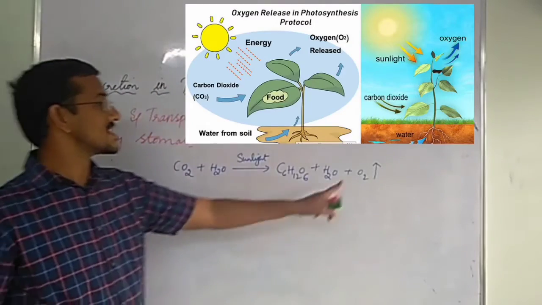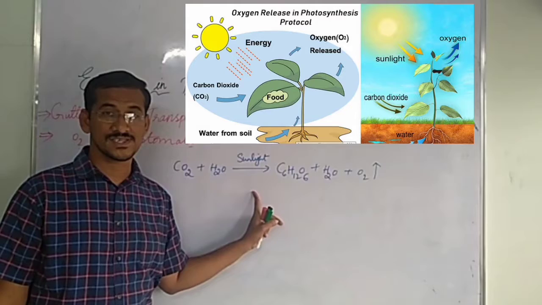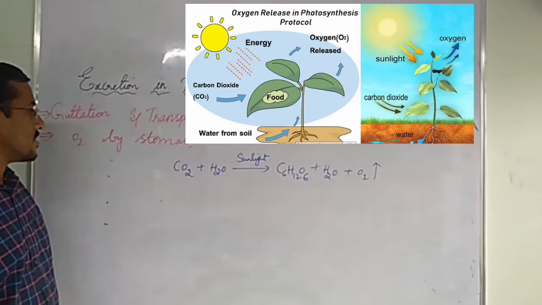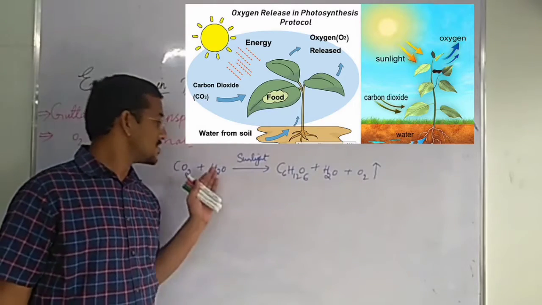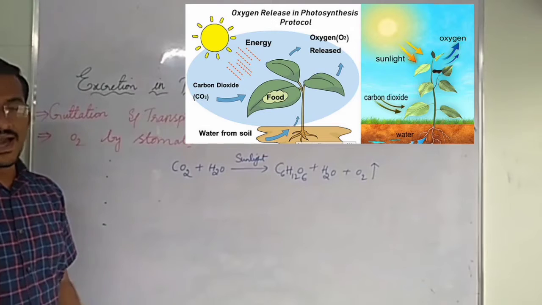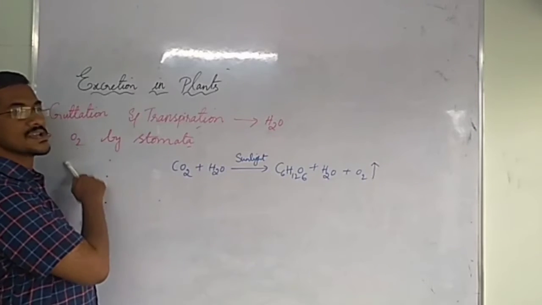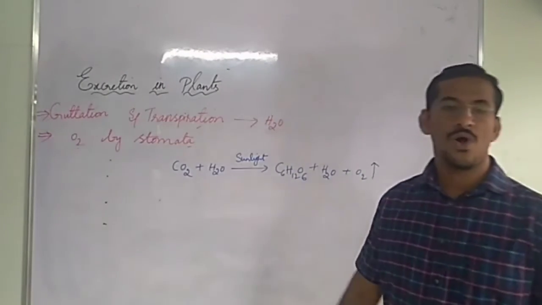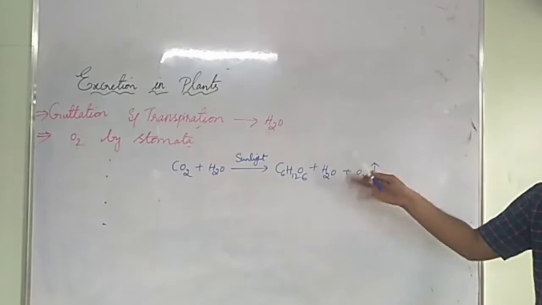So oxygen is produced in plants during photosynthesis, that you have studied in the first chapter, nutrition. This oxygen comes out as a waste product. Understood? So this oxygen comes out through stomata. Got it? So oxygen is a waste product here and water is the waste, extra water.